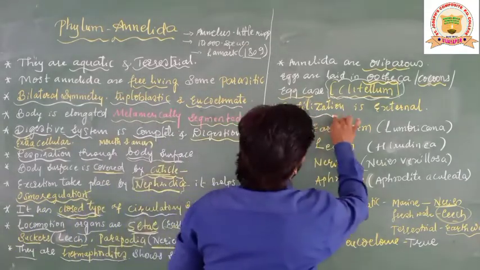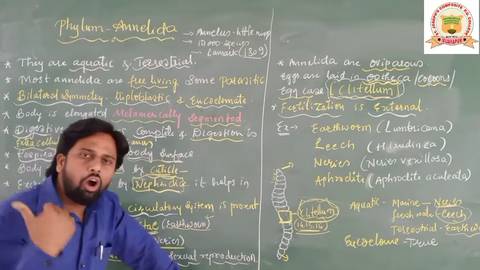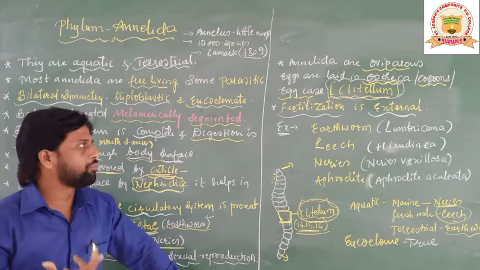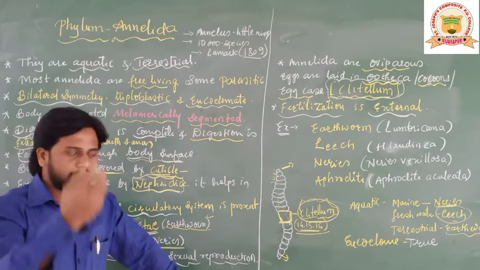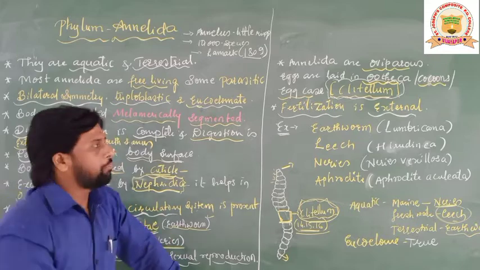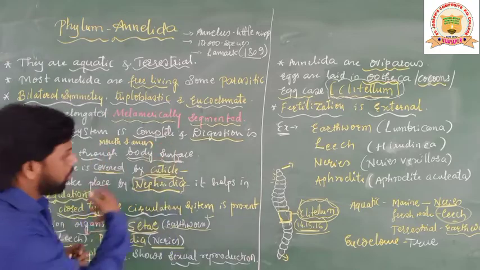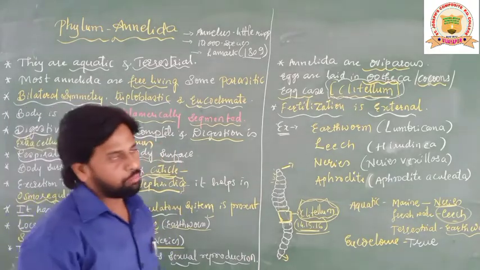Finally, fertilization is external. The fertilization always occurs outside the body. They cannot internally fertilize their gametes. Usually it happens outside the body. That's external fertilization. So this is all about the different characteristics of phylum Annelida.